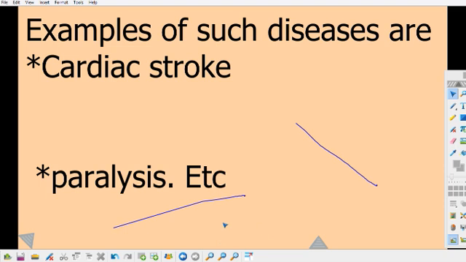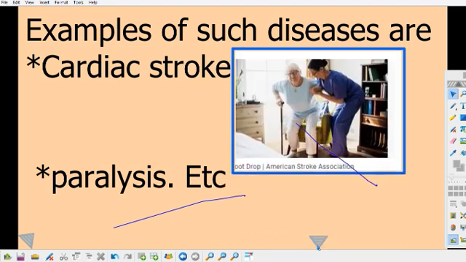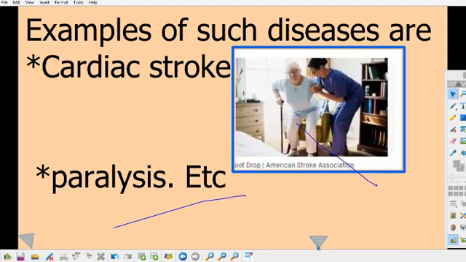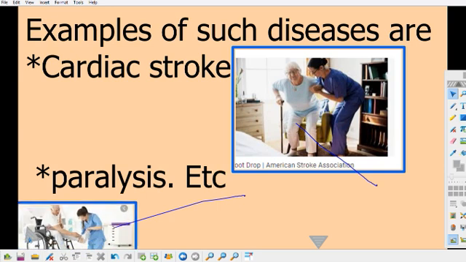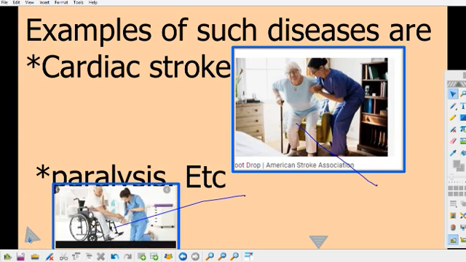Let's see a patient suffering from cardiac stroke. You can see a patient suffering from cardiac stroke. She cannot stand up without the assistance of a nurse or a medical doctor or somebody nearby. Let's see paralysis as an example of non-communicable disease. You can see someone suffering from stroke. He cannot stand up from the wheelchair and he cannot move without the assistance of the wheelchair. These are examples of non-communicable disease.